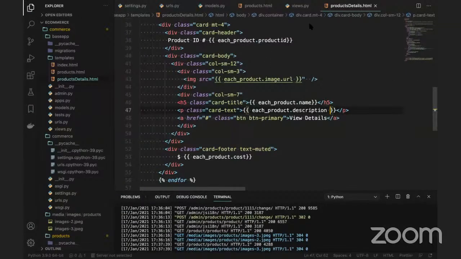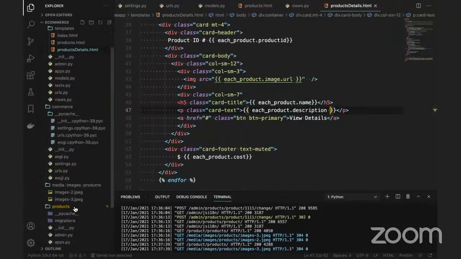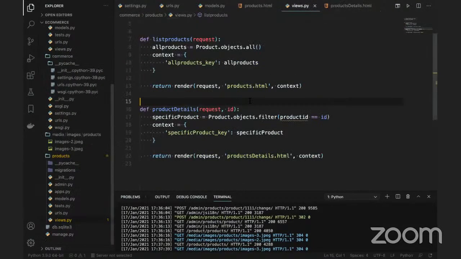I need to call this view, guys. There is a view we created here. This is a separate view, for this specific product. When I click the product, I should show only that product's information. That is where this product_details view is.